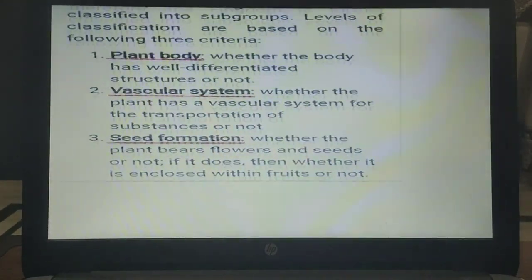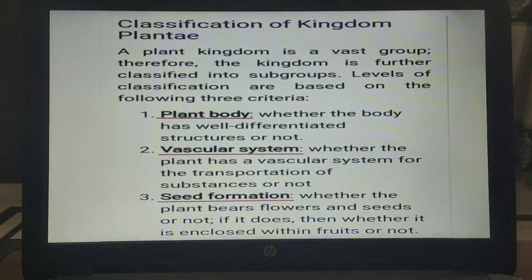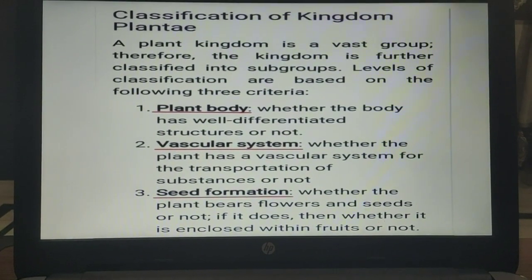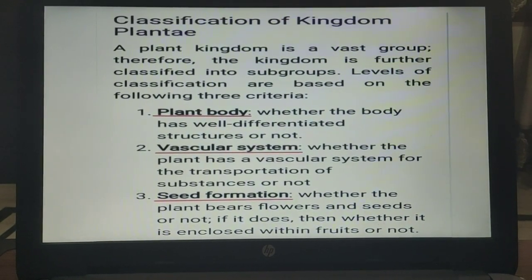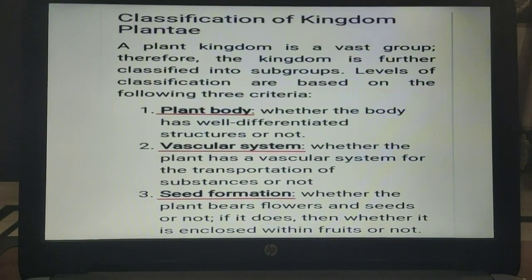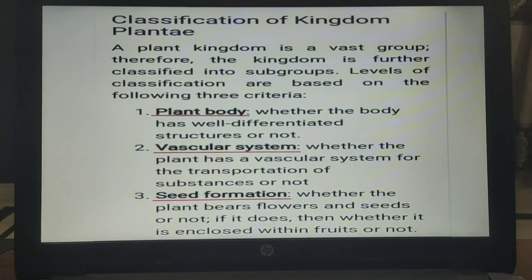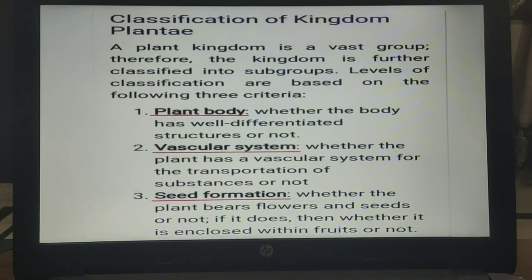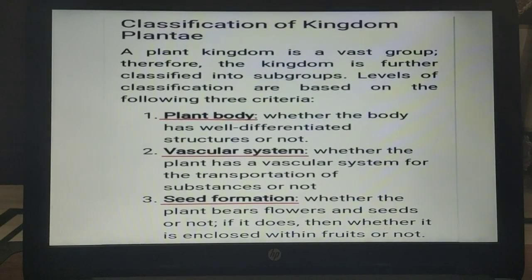The classification of the plant kingdom is done on three criteria. Number one, plant body, whether the body has well differentiated structures or not. Number two, vascular system, whether the plant has a vascular system for the transportation of substances or not. Number three, seed formation, whether the plants bear flowers and seeds or not. If it does, then whether it is enclosed within fruits or not.